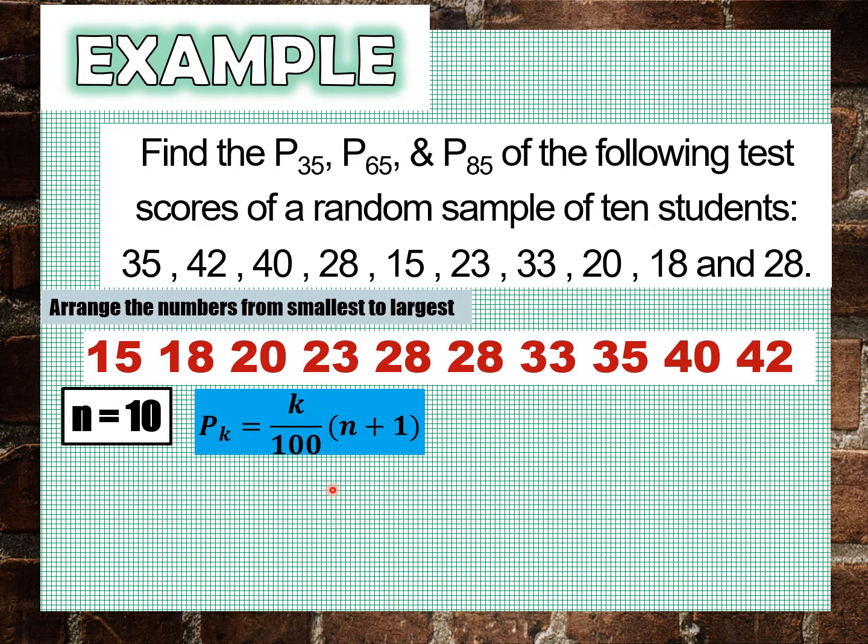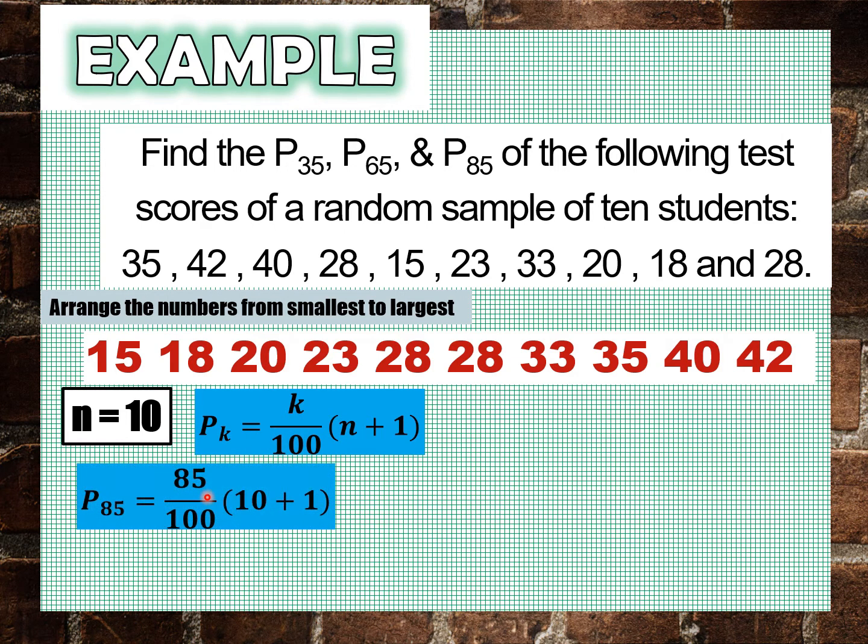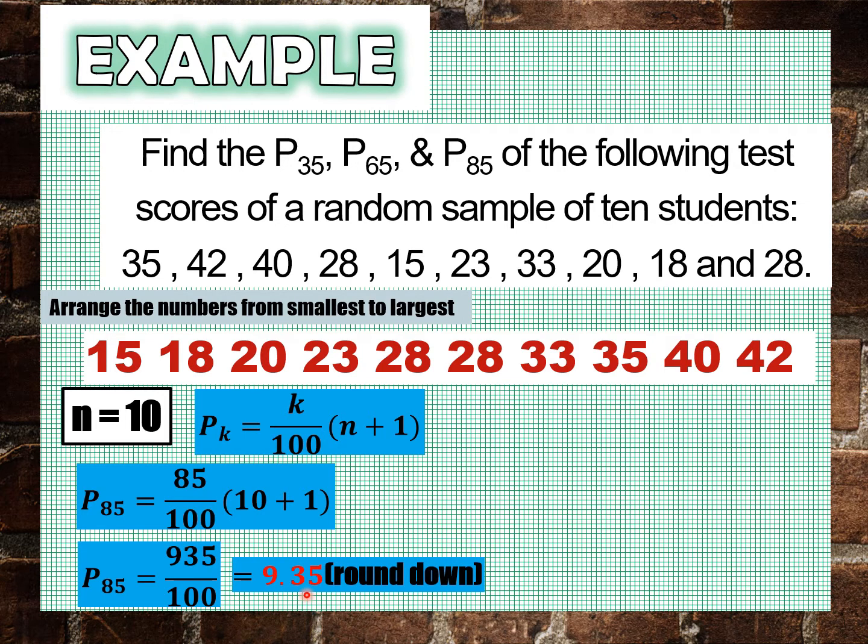Next is yung ating 85th percentile. So, yung value ng k natin is 85. So, we have 85 over 100 times 10 plus 1. 10 plus 1 is equal to 11 times 85 is 935 divided by 100. That is equal to 9.35.